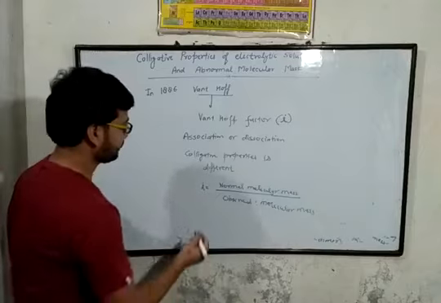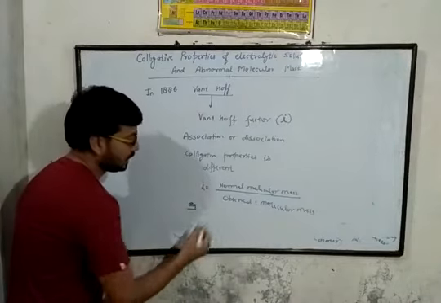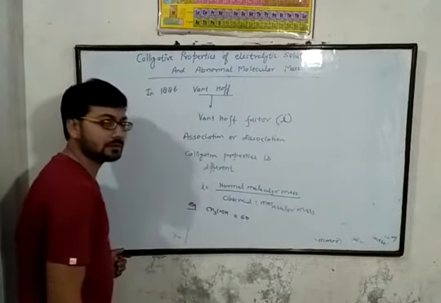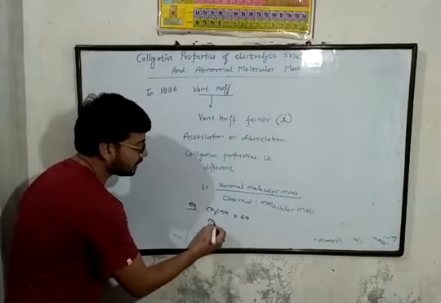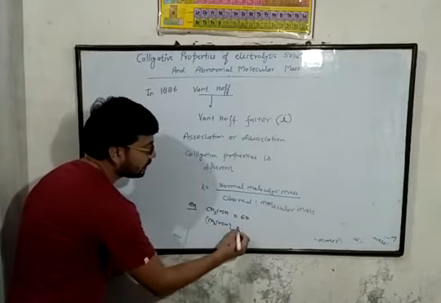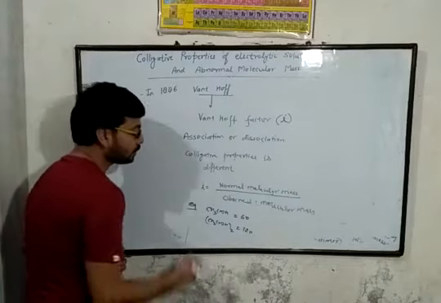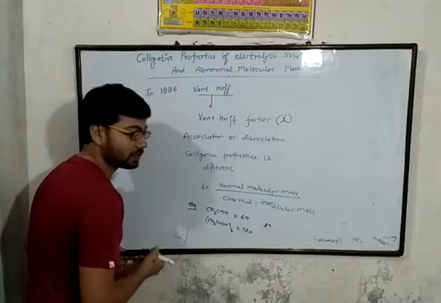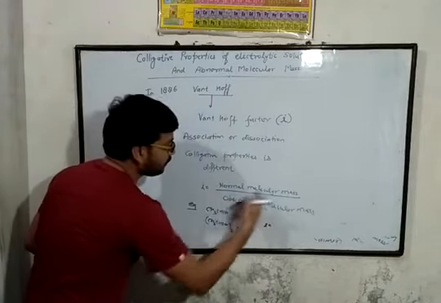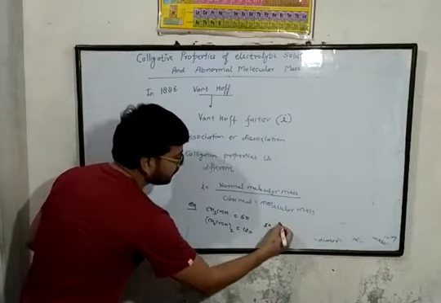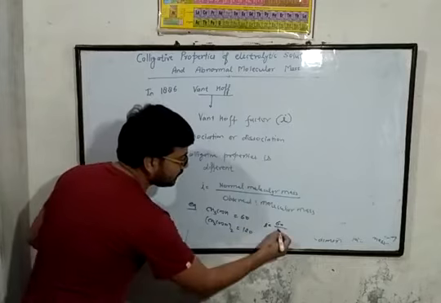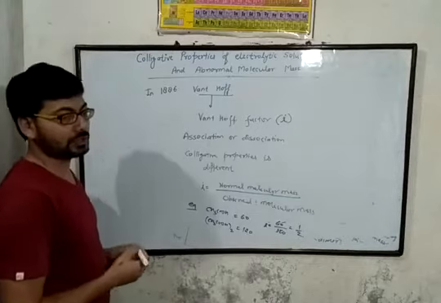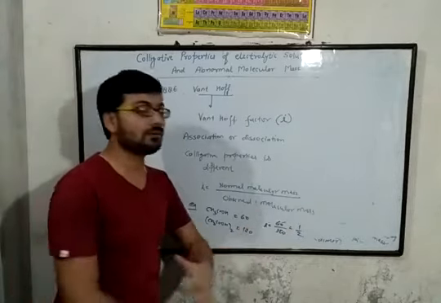As an example, acetic acid CH3COOH, normal molecular mass is 60, but the abnormal molecular mass in case of dimer form is 120. So in case of association, the Van't Hoff factor for acetic acid is normal molecular mass 60 upon observed molecular mass 120, then it becomes 1 by 2. Means in case of association, the Van't Hoff factor is less than 1.